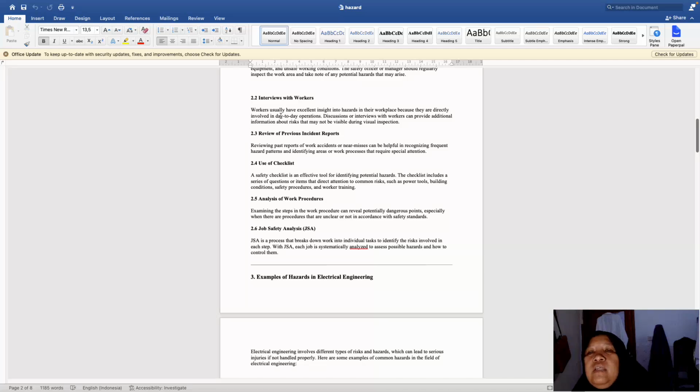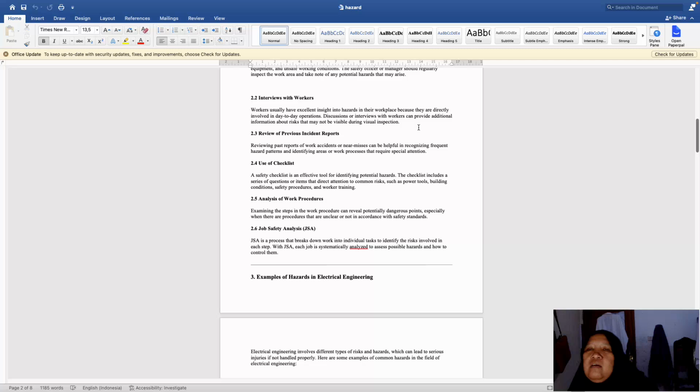Workers usually have excellent insight into hazards in their workplace because they are directly involved in day-to-day operations. Discussion or interviews with workers can provide additional information about risks that may not be visible during visual inspection.